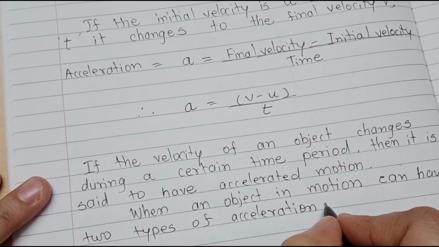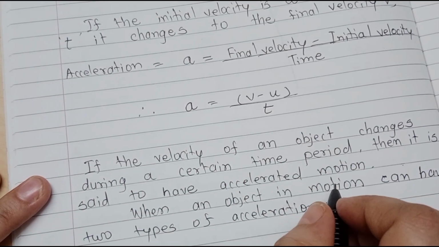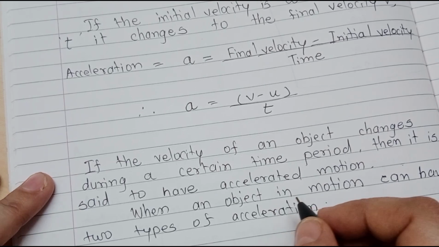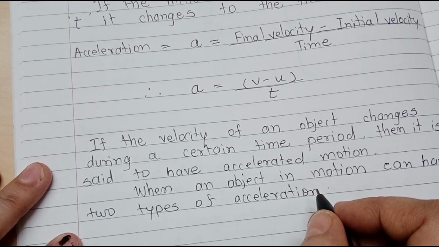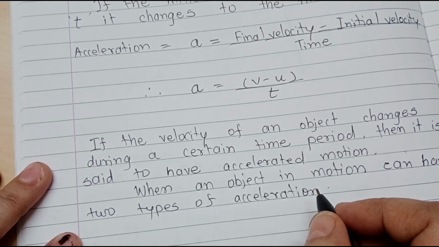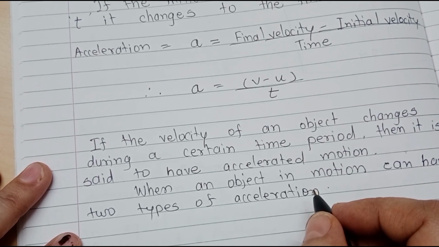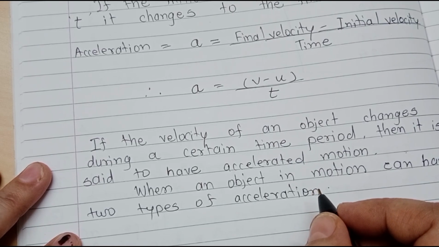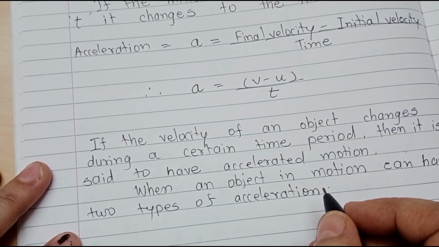Which are they? Now students, look in your textbook. The first question is asked: when an object is at rest in the beginning of its motion, what is its initial velocity? The initial velocity of that object will be zero. The second question is: when an object comes to rest at the end of its motion, what is its final velocity? Then also its final velocity is zero.